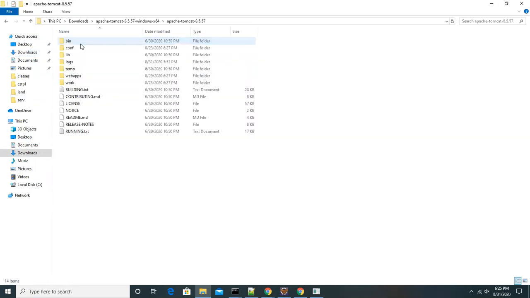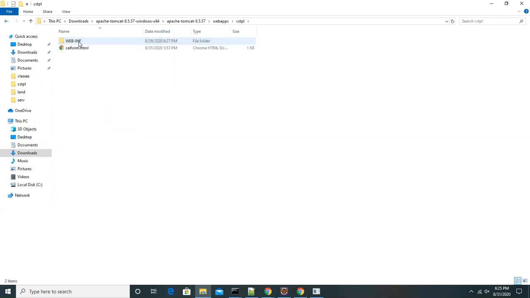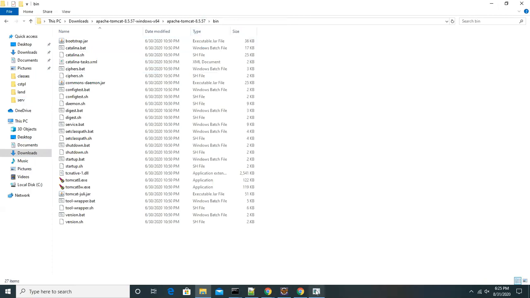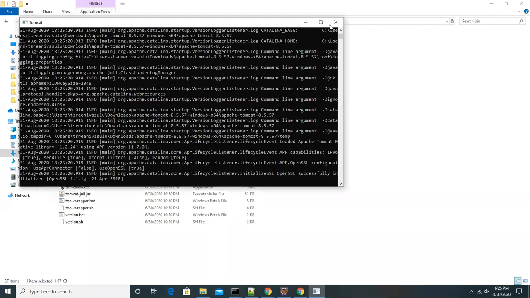So go to the server, bin folder, webapps folder, and CSTPL, WEB-INF classes, delete the existing one and paste the new one. And as usual, go to that server, stop the server, and restart the server. Click on that. The server restarted successfully.